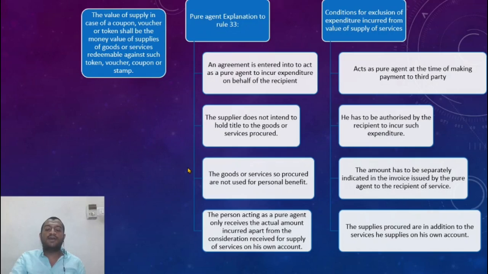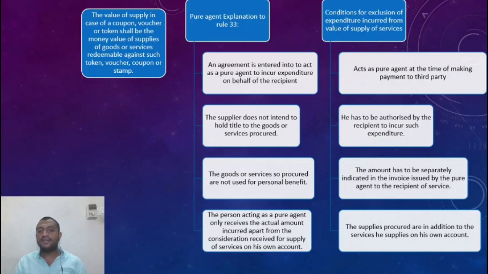Now let us look at finally a very important rule, rule 33. It talks of pure agent. Now it answers the question, let us say a chartered accountant incorporates a company. He takes incorporation charges of 10,000.